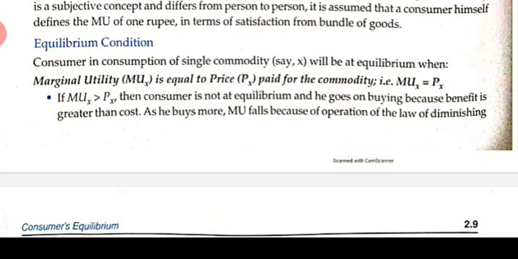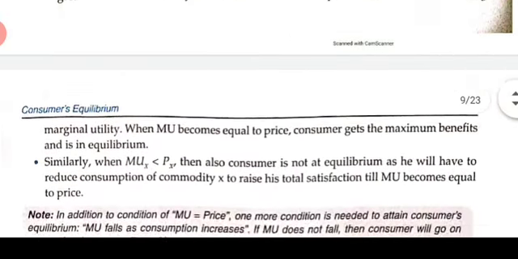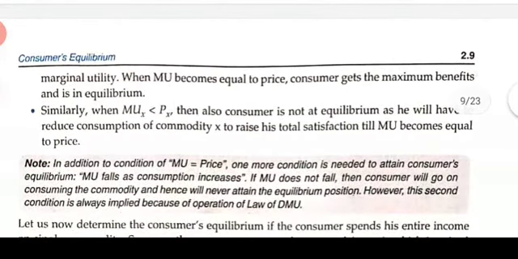Once the consumer starts to buy more, the MU of that commodity will start to fall, as you know, because of the law of diminishing marginal utility. MU will fall until the equilibrium is restored. When MU becomes equal to price, the consumer gets the maximum benefit and is in equilibrium. So MU will keep falling till the equilibrium is restored. This is one case.